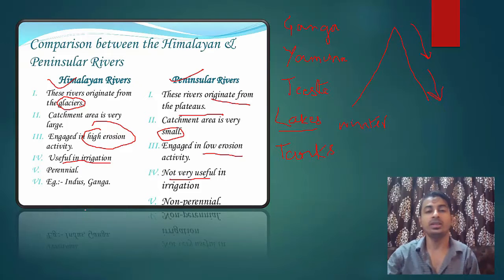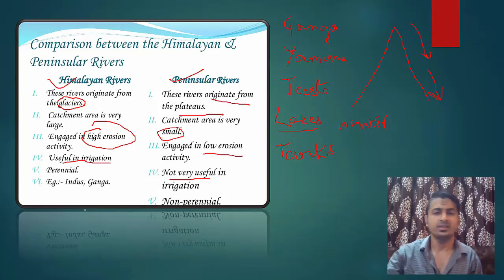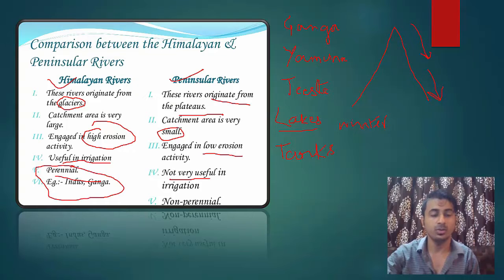If you have gone to villages or if you go to national highway, you must have noticed that in the fields you can see the tube wells. So there is a generator, and through it the water is sucked from groundwater. Okay, so that is a tube well. Now these are perennial. I told you Himalayan rivers are perennial, means they flow all around the year. And the peninsular rivers are not perennial because they dry in winter season. Okay, now a few examples you can see: Indus, Ganga, and for peninsular like Mahanadi, Godavari, Krishna, Kaveri. These are enough. There are many other rivers, but these are the main names, so you can remember them.